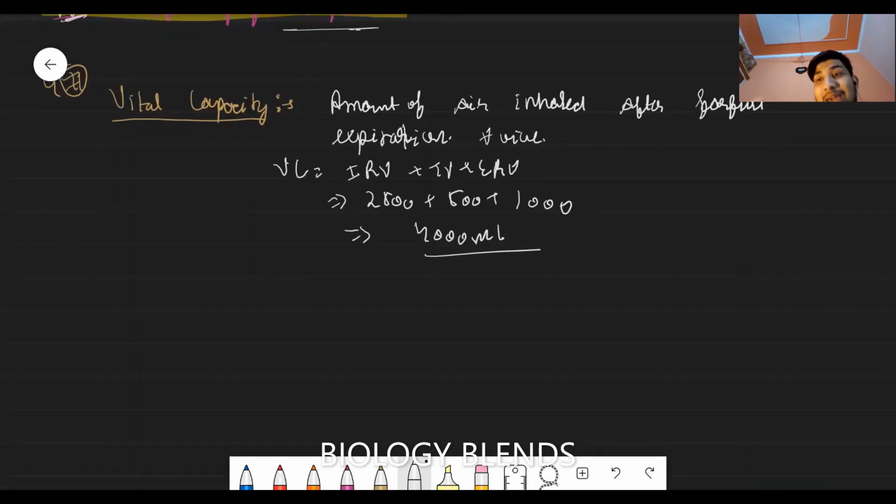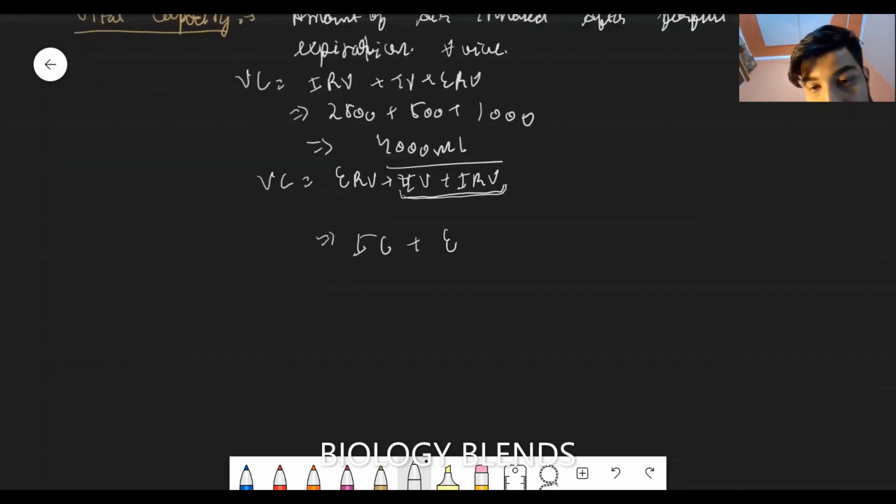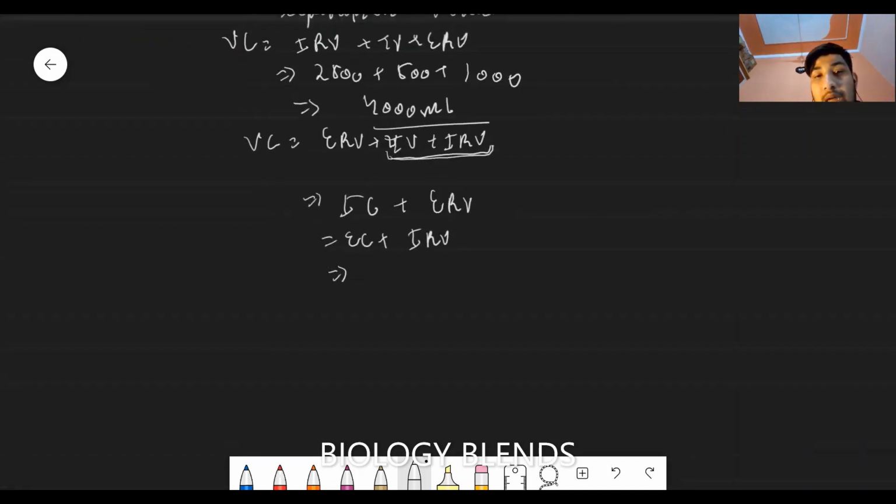It can also be expressed in various terms: IRV plus TV plus ERV. It can be the inspiratory capacity plus ERV, or the expiratory capacity plus IRV, or if we further divide,